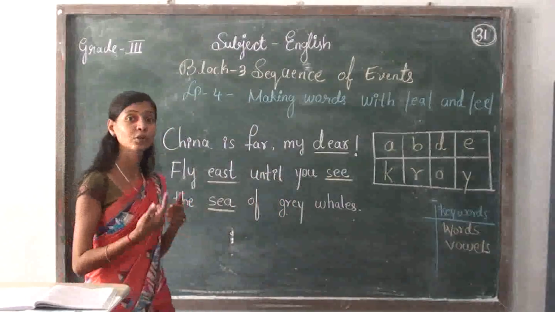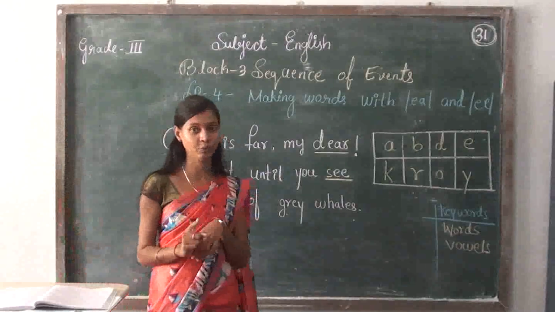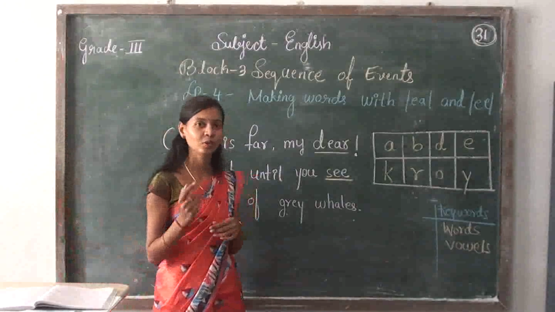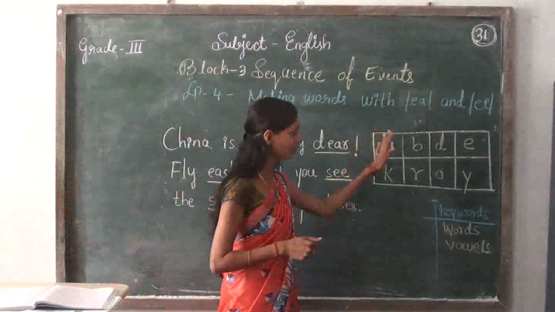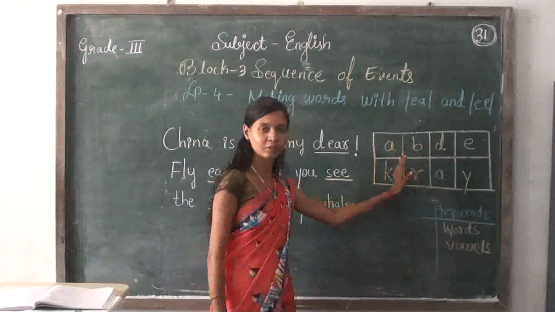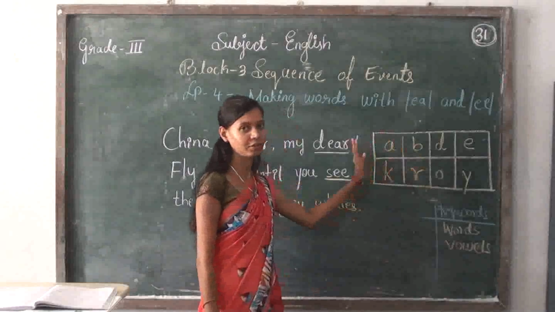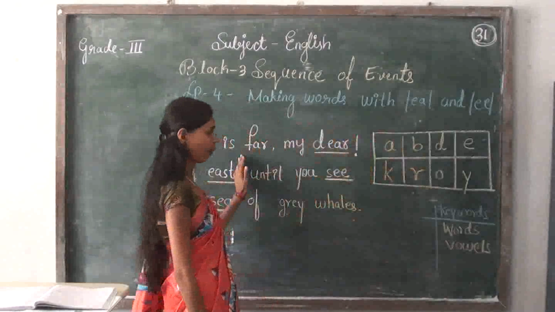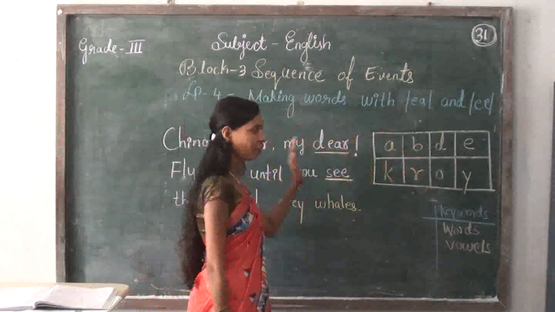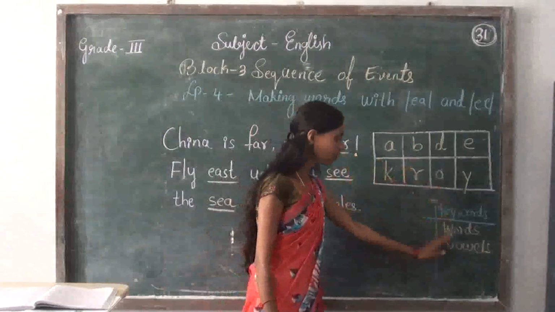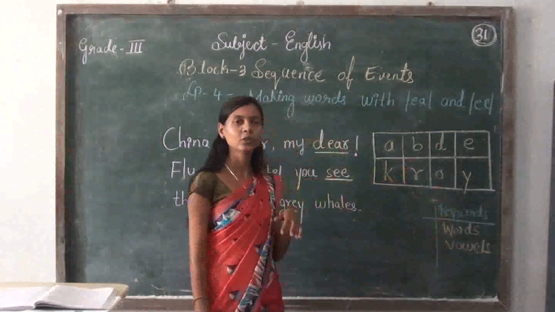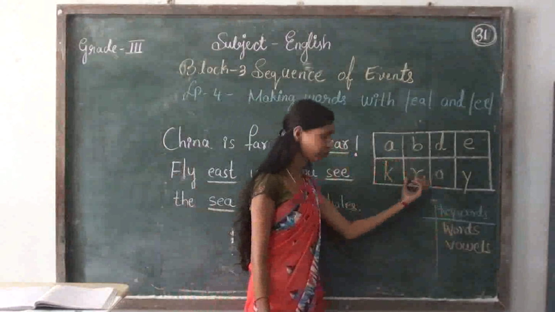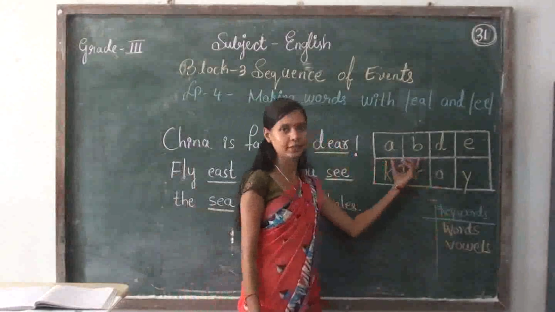Before going to start today's class, you have to come to know the part of activity. So as you can see here, many letters I have written on the board, as well as one sentence and also some keywords, right? So let us go one by one. So first come to the part of the letters.